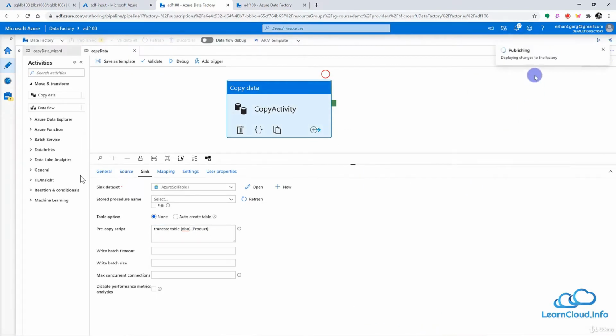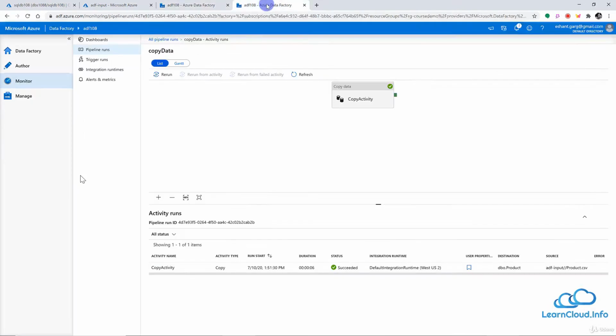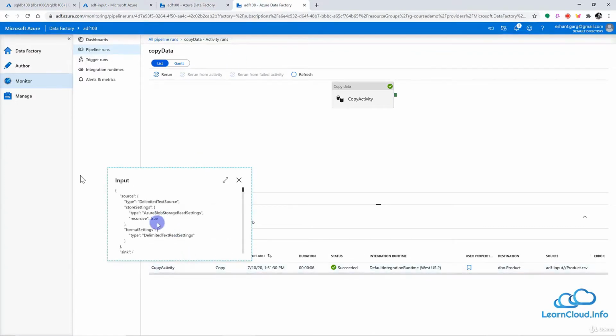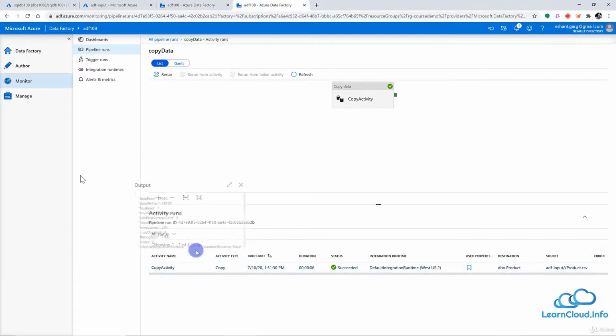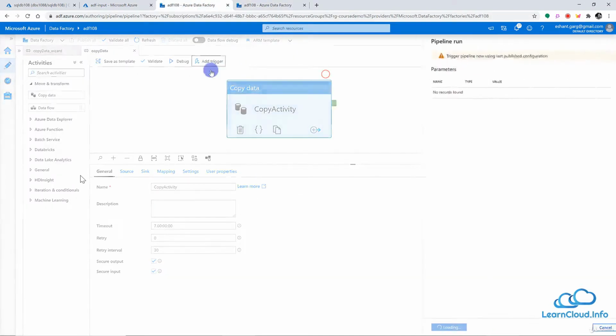All right, so it will take maybe a second. So we made two changes. We added this truncate table statement here to truncate the destination table so that we can run this same pipeline again and again. And in the general tab, I checked these two boxes here. Now, before I run this pipeline, I want to show you once again that in the monitor section, you can see we have this input data and this output data.